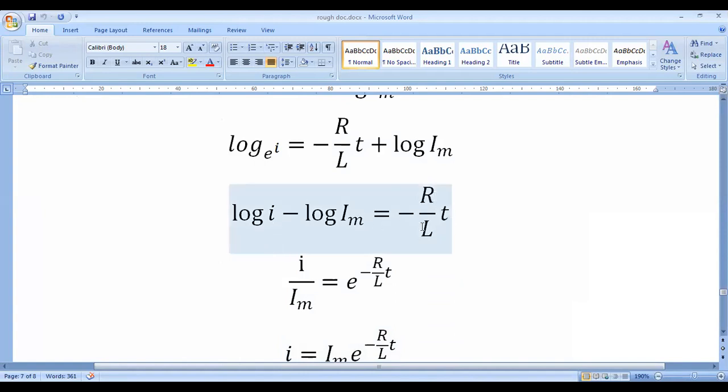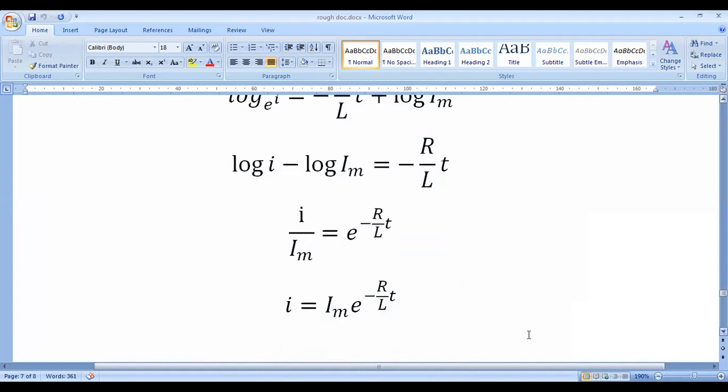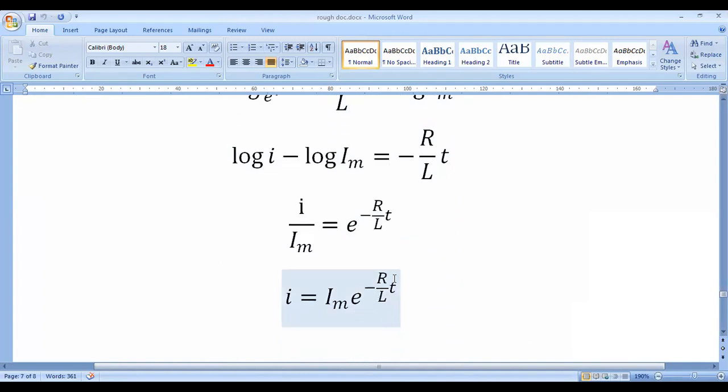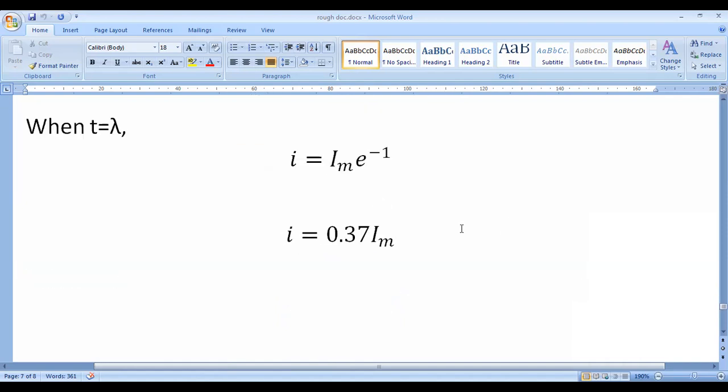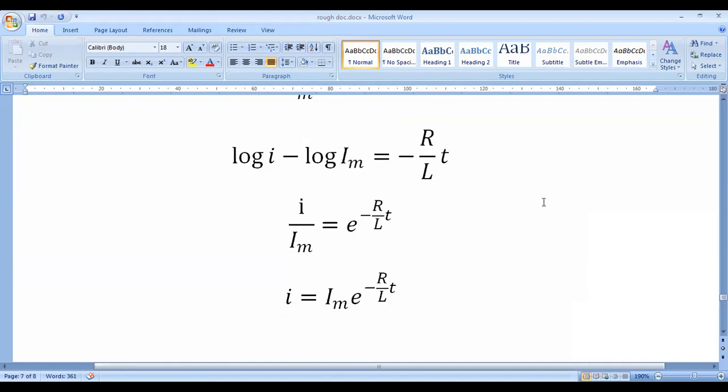Applying the exponential on both sides, we get I by Im is equal to e power of minus R by L into t, and from this I is equal to Im into e power of minus R by L into t. So like this we get the exponentially decreasing current.